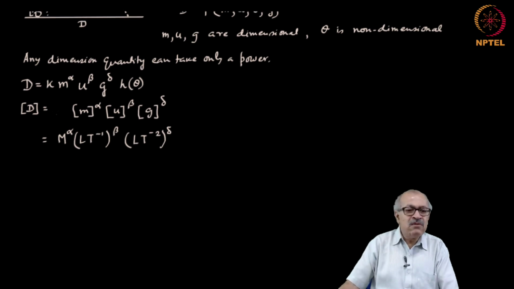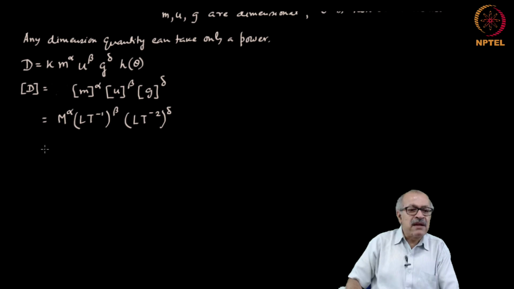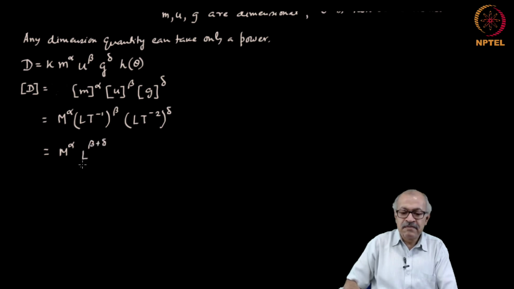And if you now expand it, you get M to the power alpha, L to the power beta times L to the power delta, so L to the power beta plus delta, and here T to the power minus 1 and T to the power minus 2, or this will be T to the power minus beta and T to the power minus 2 delta. Therefore, T to the power minus beta minus 2 delta.